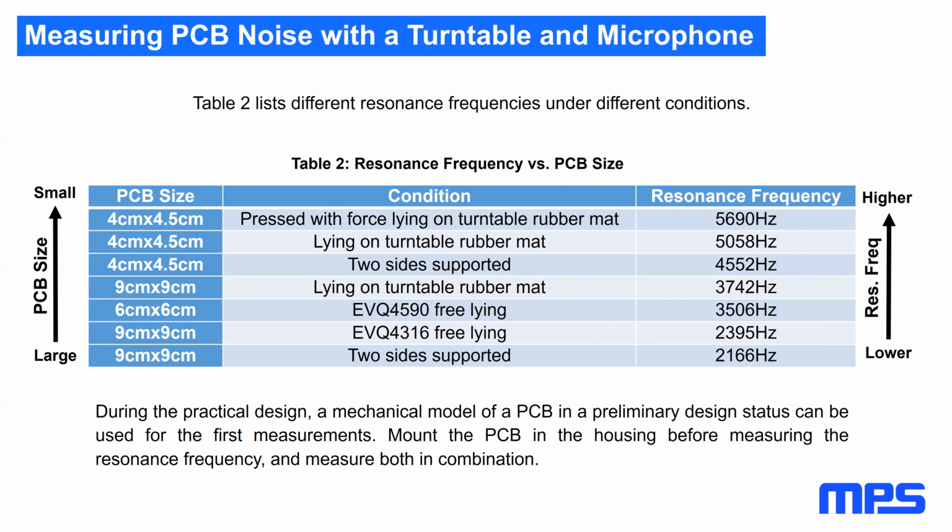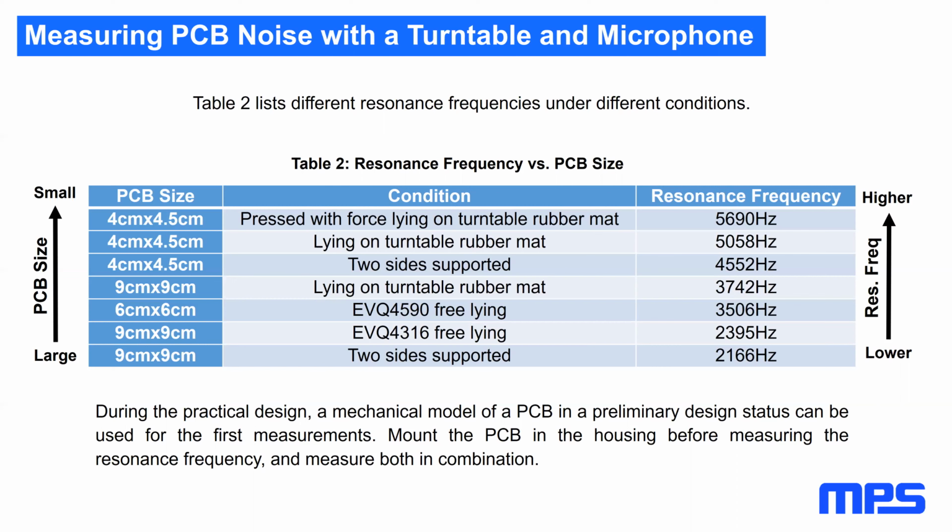During the practical design, a mechanical model of a PCB in a preliminary design status can be used for the first measurements. Mount the PCB in the housing before measuring the resonance frequency and measure both in combination. We have this very often. Our customers often say sometimes the evaluation board makes noise, but when they use the same circuit in their series housing, then it's quiet.